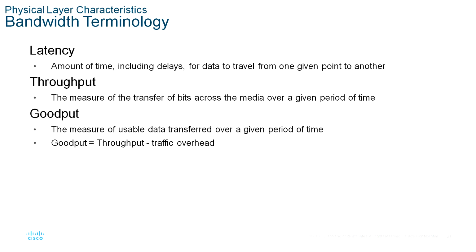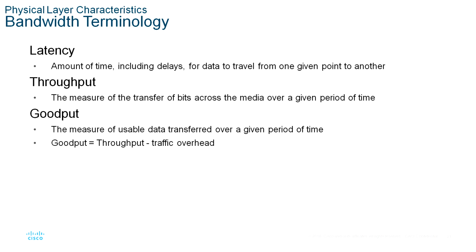Goodput is the throughput minus traffic overhead for establishing sessions, acknowledgements, encapsulations and retransmitted bits, where goodput is always lower than the throughput, which is generally lower than the bandwidth.